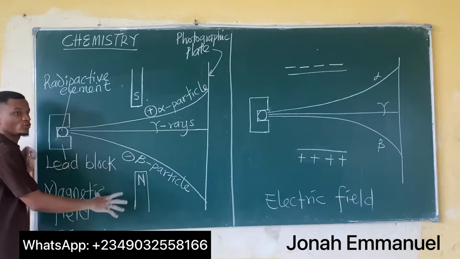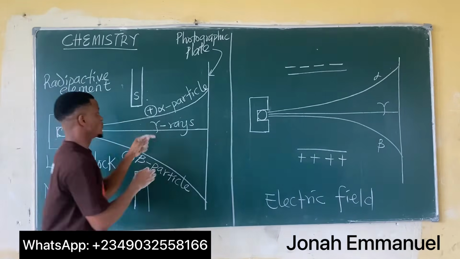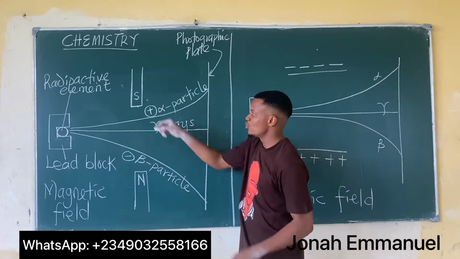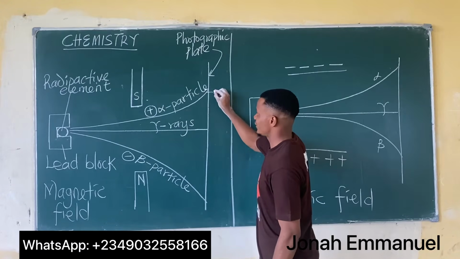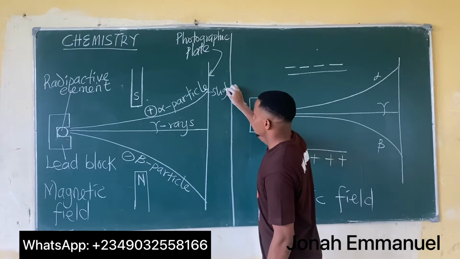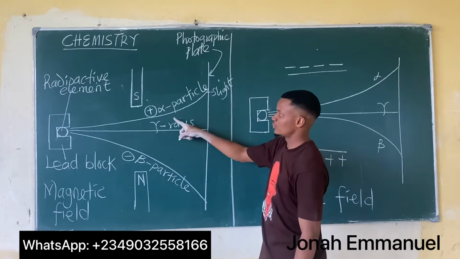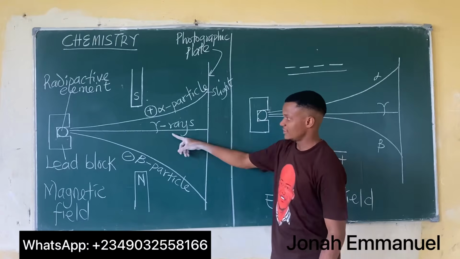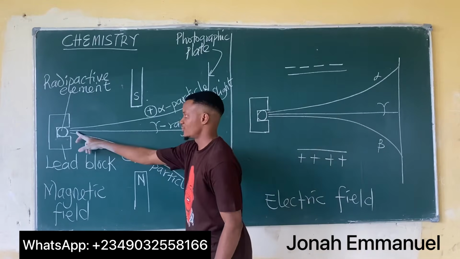For the magnetic field, you observe that the alpha particle will be deflected, as you can see, towards the south pole, but it will be a slight deflection. But look at the gamma rays, it is not deflected, so it just goes like this.